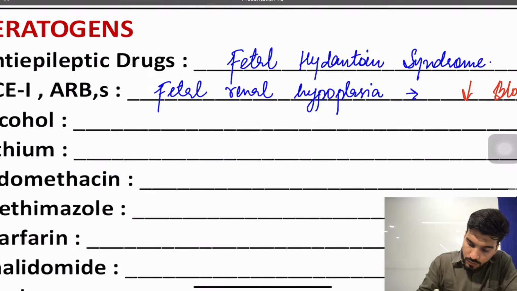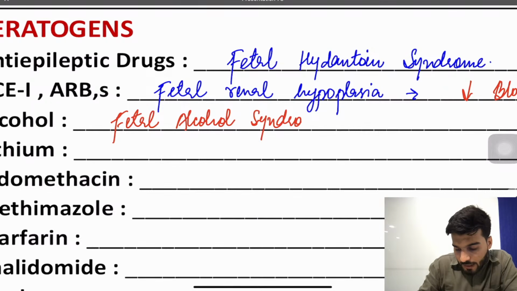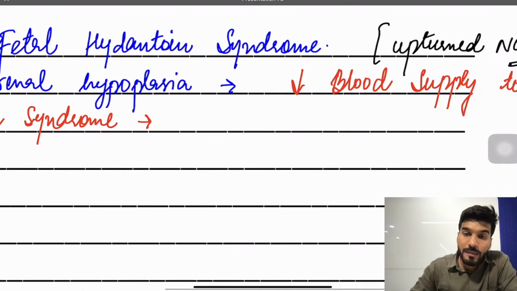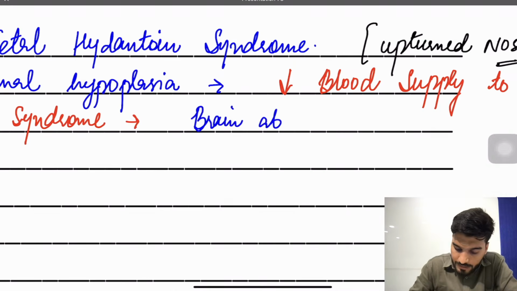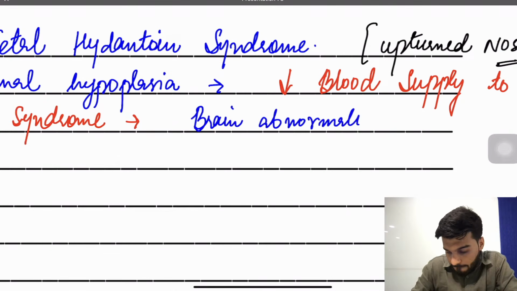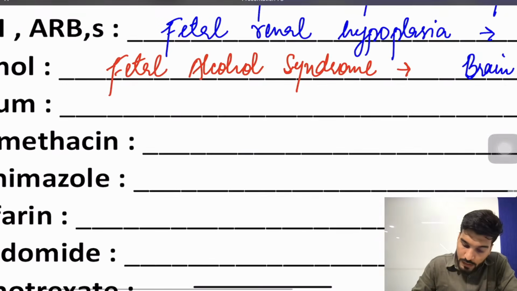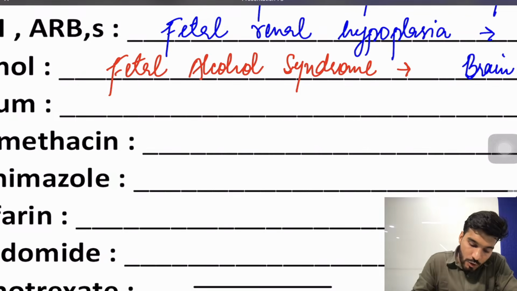Alcohol will cause, you already know, sir, what does alcohol cause? Fetal alcohol syndrome. And what is the feature of the baby in fetal alcohol syndrome? So baby is having abnormal brain development. So simply we will write brain abnormality. Okay, followed by that, lithium. You already know lithium is having a teratogenic effect on the heart. It causes Ebstein anomaly.